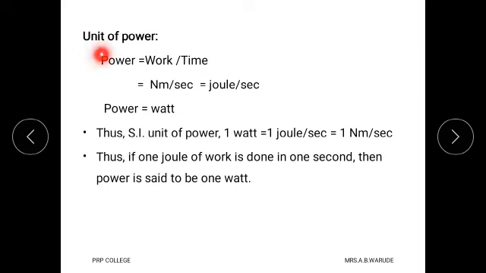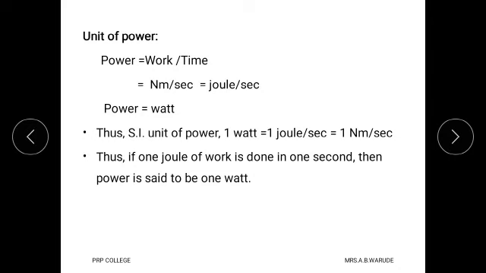Then we find the unit of power. The formula for power is work upon time. First write the unit of work, then the unit of time. We know that the unit of work is Newton meter and the unit of time is second.